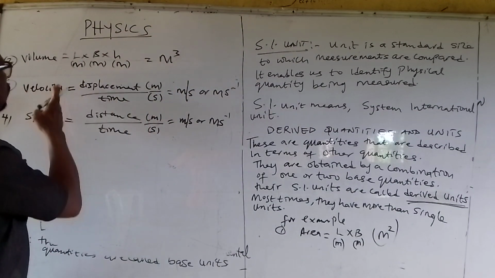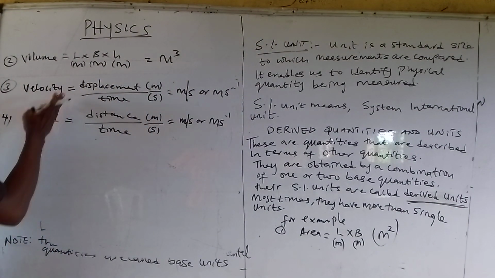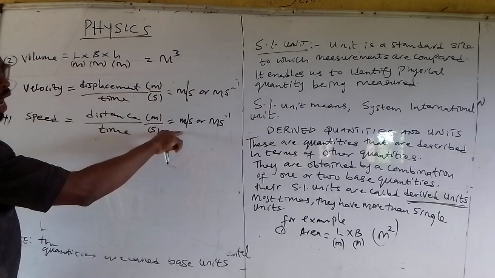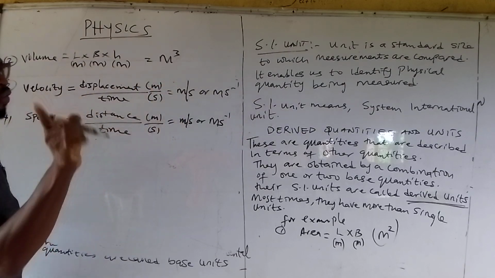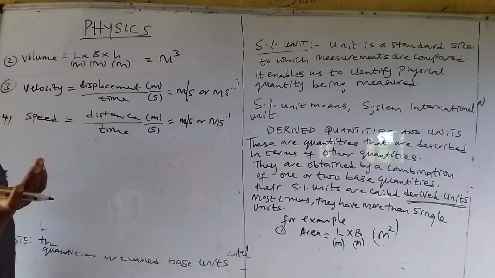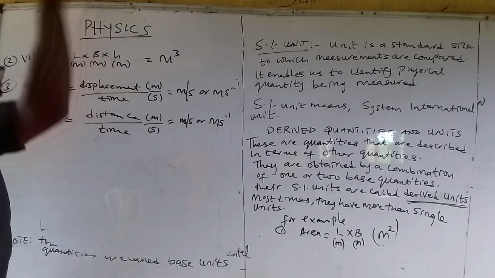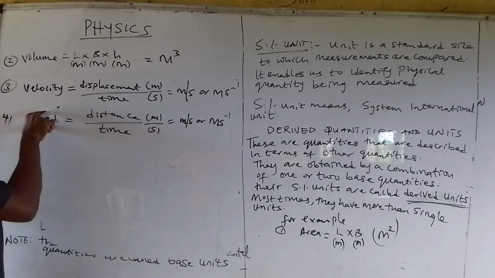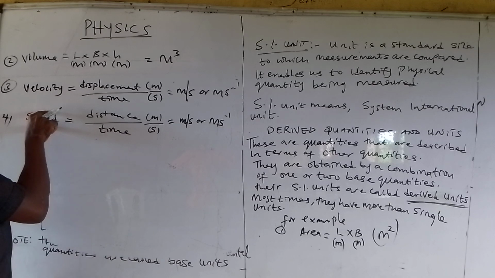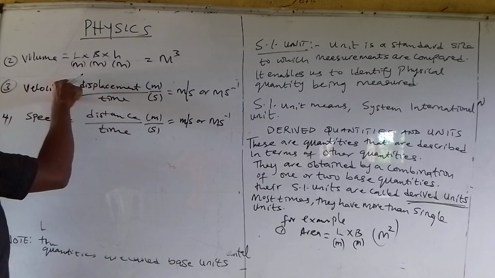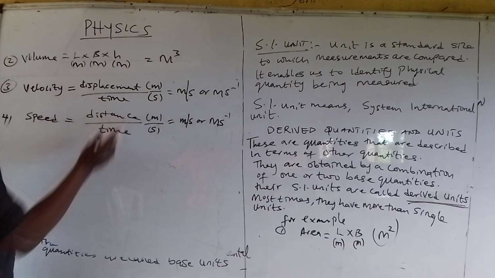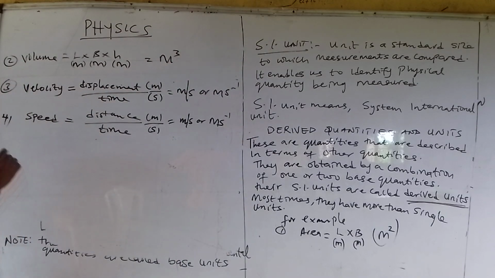Of course, velocity and speed, most times we use them interchangeably because they have the same SI unit. But the difference is that one is a vector quantity, one is a scalar quantity, just as we discussed in our last video. Speed is a scalar quantity, this one is a vector quantity because of displacement. Displacement is distance measured in a specified direction.